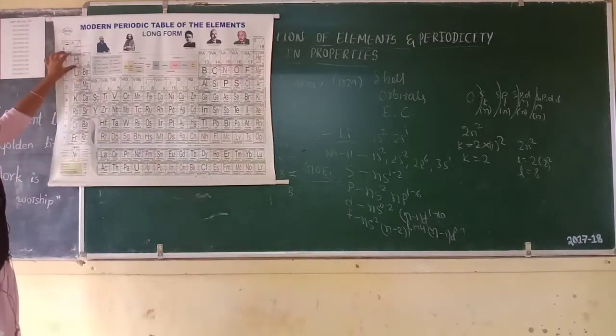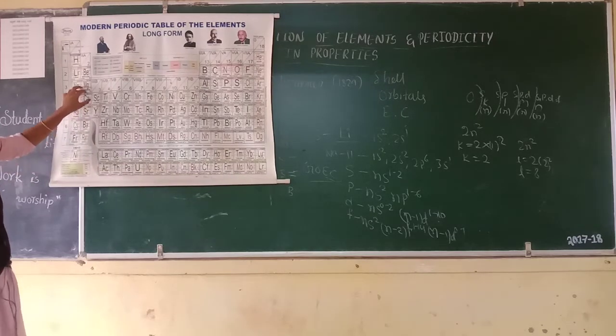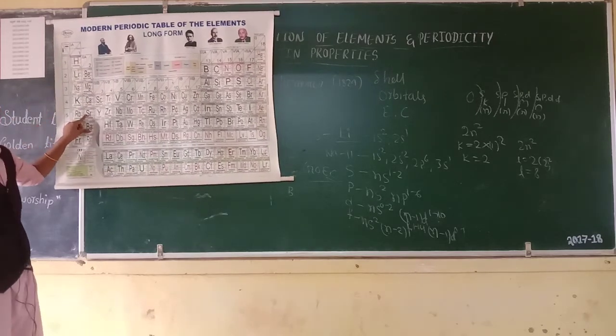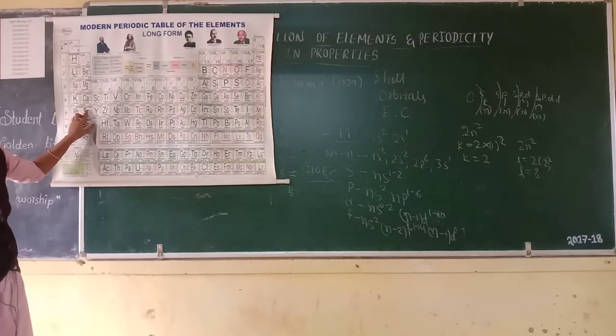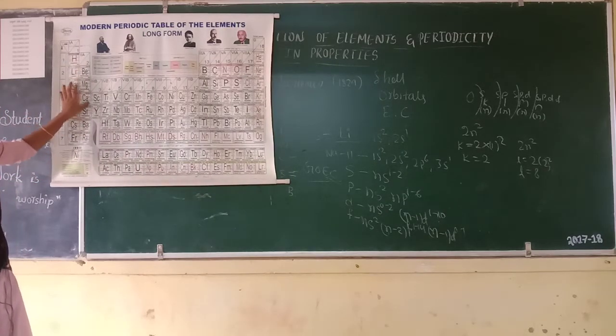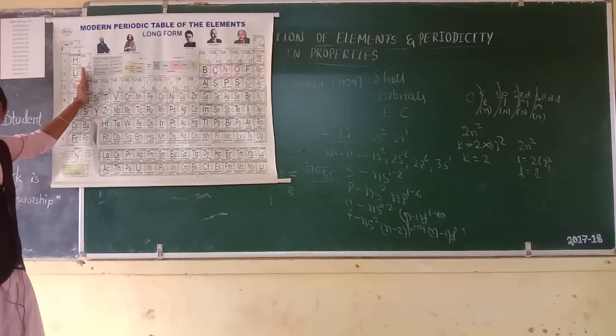This first group is called alkali metals. Then the second group of S block is called alkaline earth metals. What is the general outer electronic configuration of S block elements? That is ns1 or ns2.